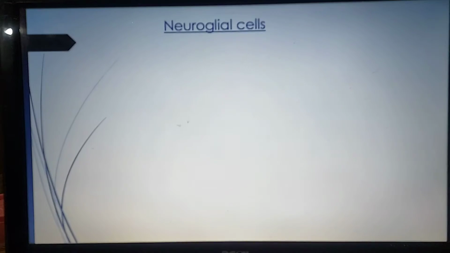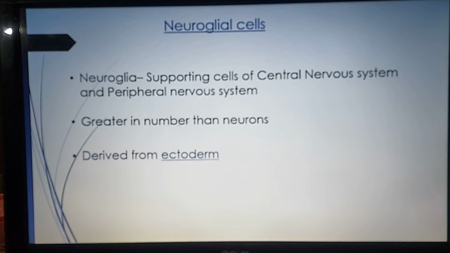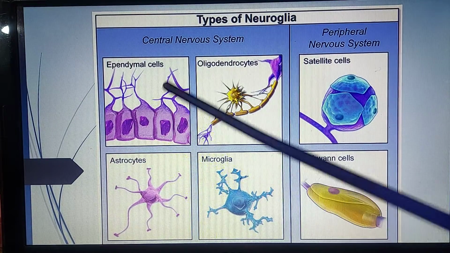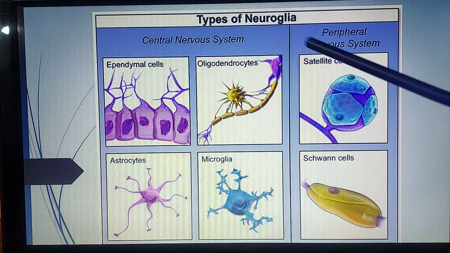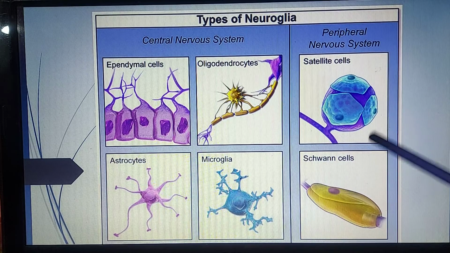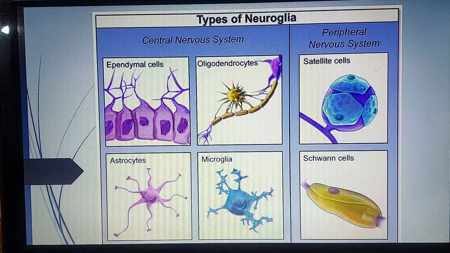Then neuroglial cells, or the supporting cells. They are the supporting cells of central nervous system and peripheral nervous system. These are greater in number than neurons. These are derived from ectoderm. Now here you can see the different neuroglial cells. 4 of these are located in the central nervous system, that is brain and spinal cord, and these 2 are located in the peripheral nervous system, which are the nerves arising from brain and spinal cord.